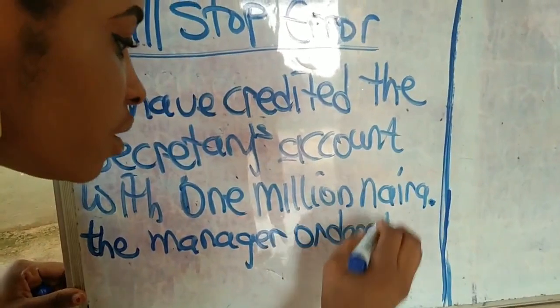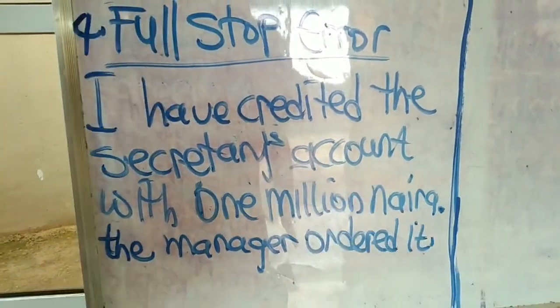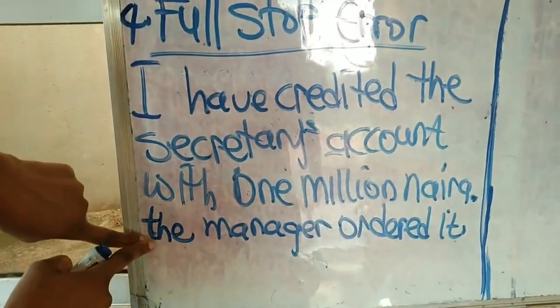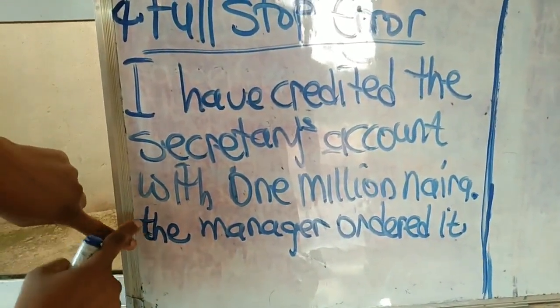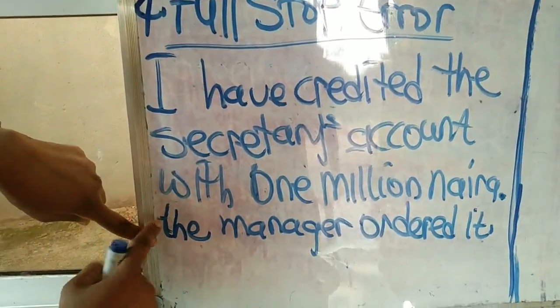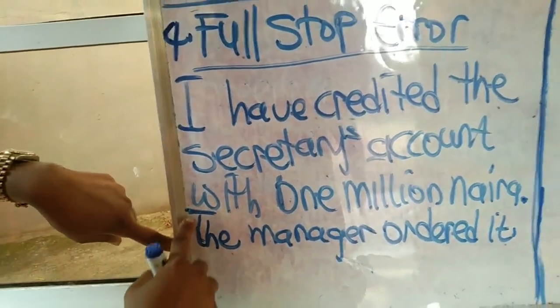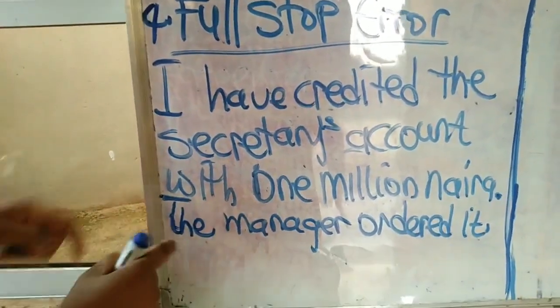Okay, look at this. It's wrong because here's a full stop. The next word, which is this letter T, should begin with a capital letter and not a small letter. So try to avoid this mistake when you're writing.